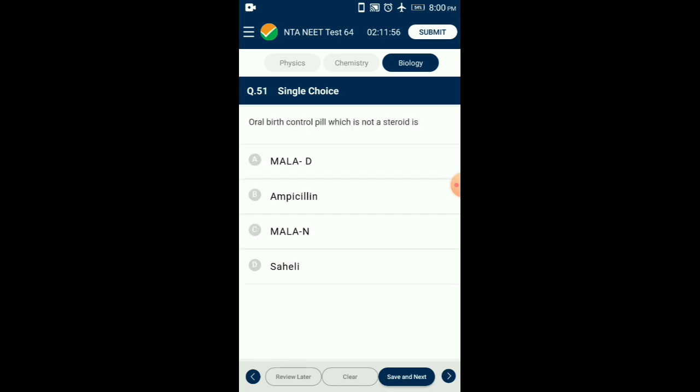Question number 51. Oral birth control pill which is not a steroid is. Saheli or hormeloxifene or centchroman is a selective estrogen receptor modulator. It is a non-steroidal oral contraceptive pill to be consumed once a week. It was developed by Central Drug Research Institute, CDRI, in Lucknow, India. So the answer is option D, Saheli.